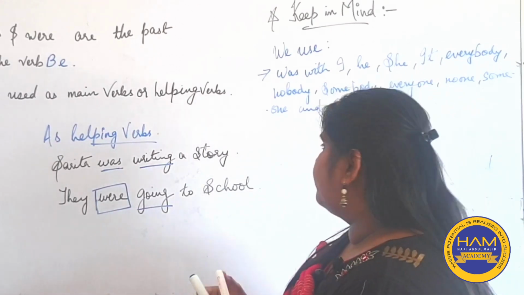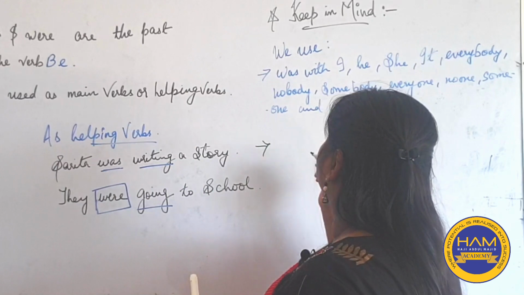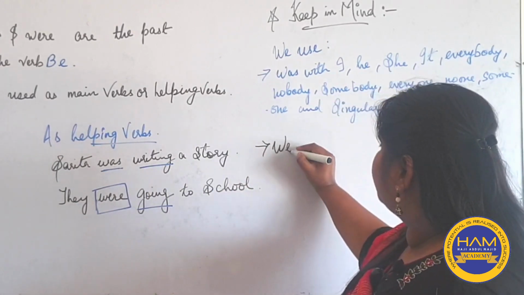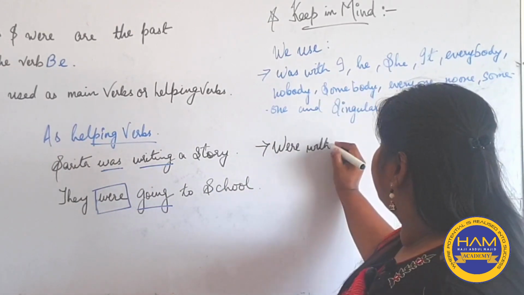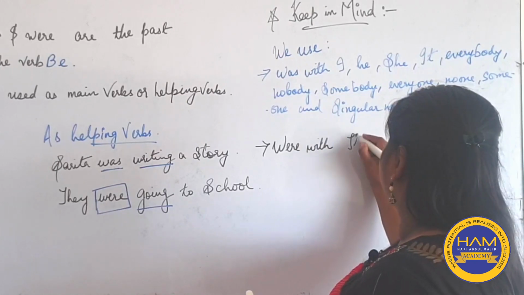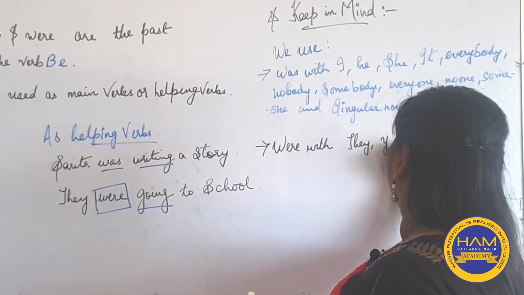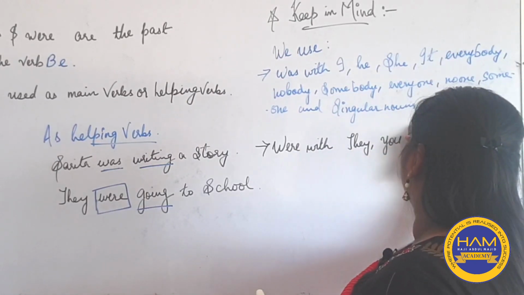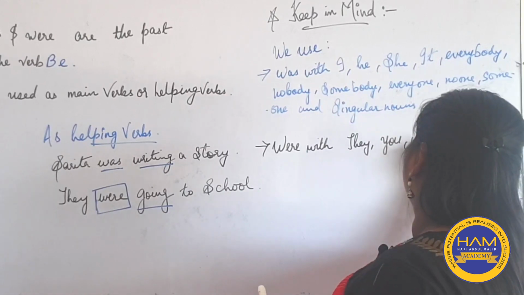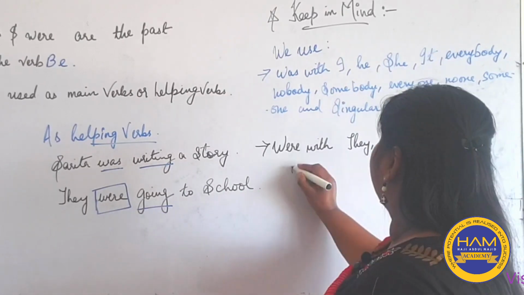For example, Ram, Shyam. Now we use were with they, you, we, and plural nouns.